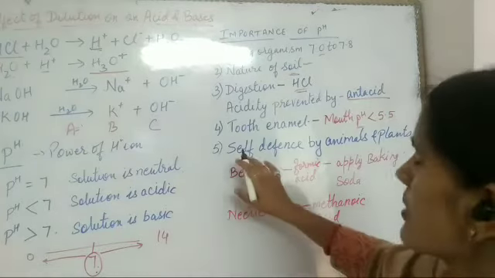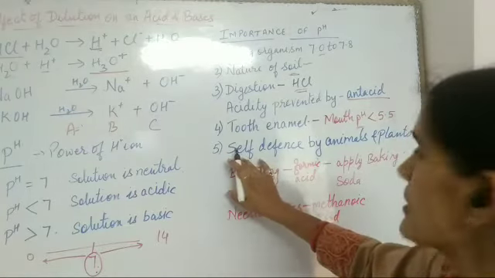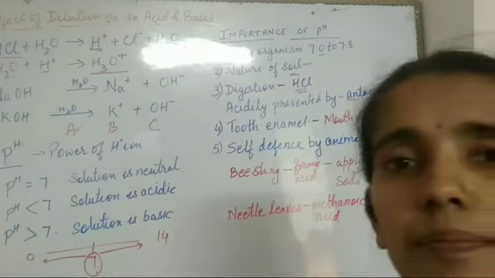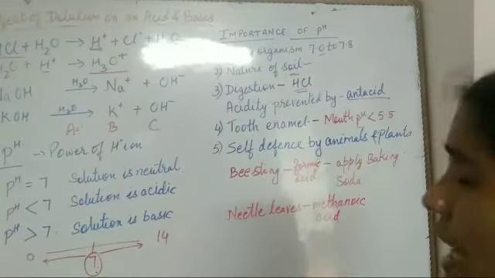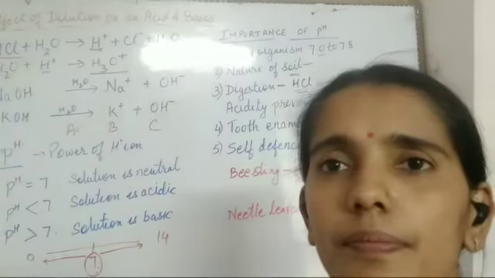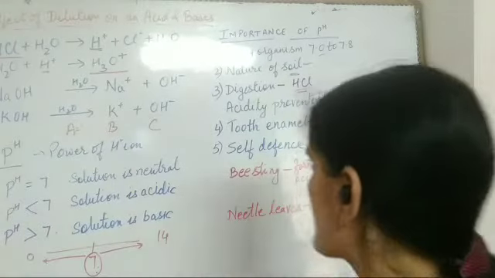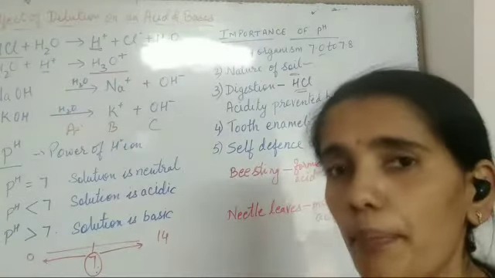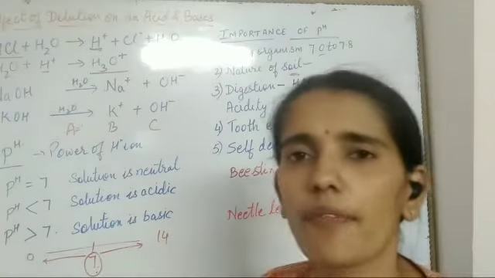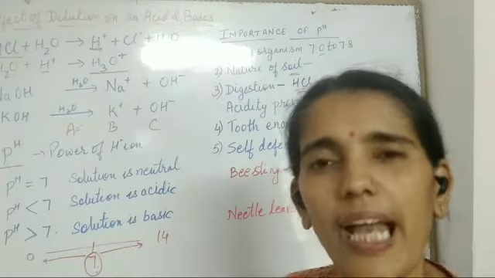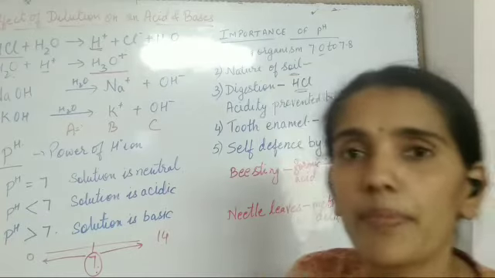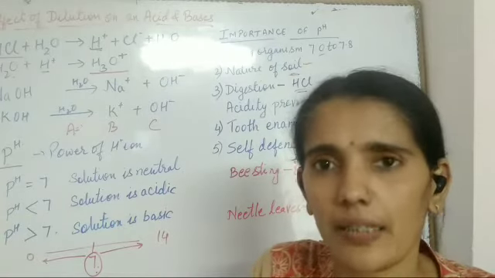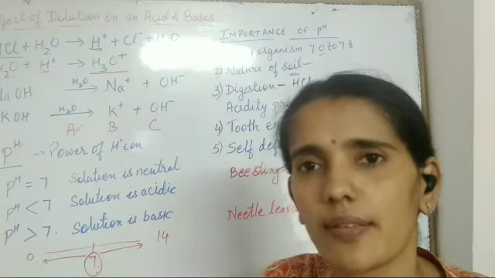Okay. Now, next importance is self-defense by animals and plants. See, many times you must have seen bee stings, ant stings. What do we do? We rub the metal things. Why? It neutralizes.